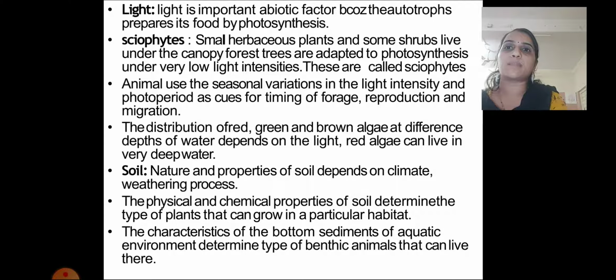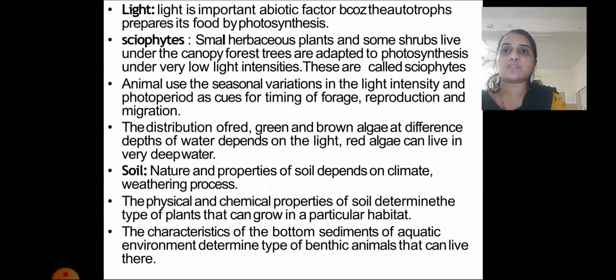Sciophytes, small herbaceous plants and some shrubs, live under the canopy of the forest, so they live with very little availability of sunlight. Still they are capable of survival. Such plants which can survive in very low light intensity are called sciophytes. They can survive and grow also.